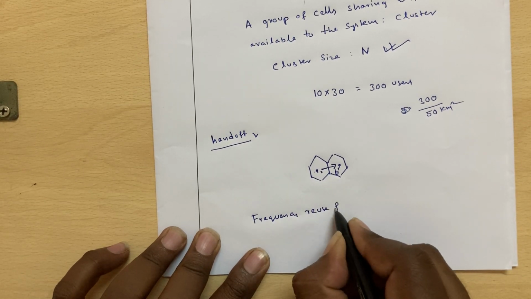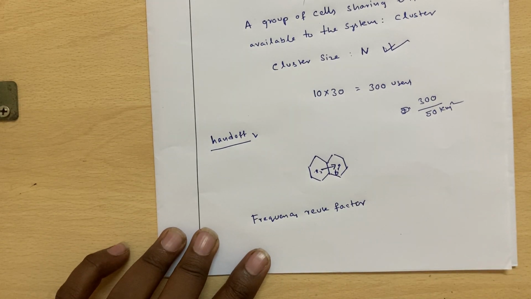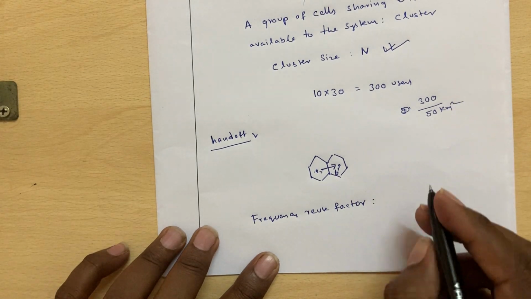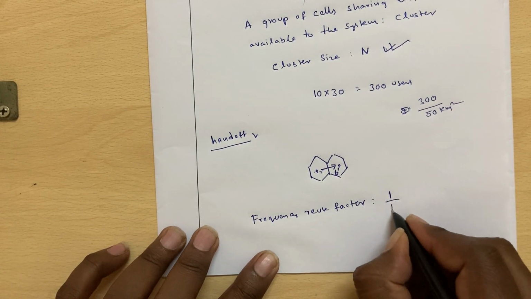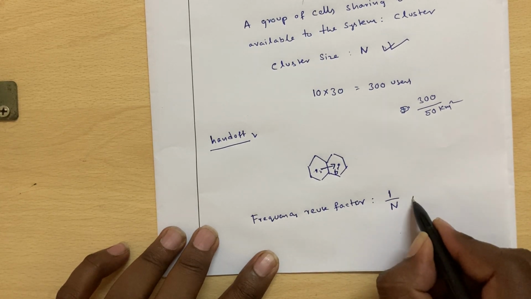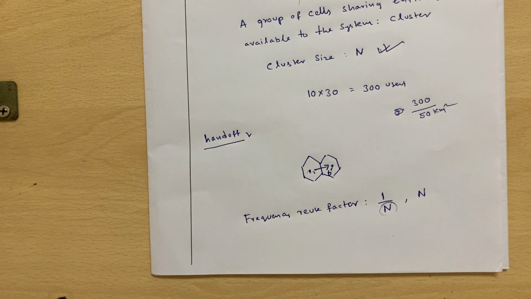Frequency reuse factor, or frequency reuse ratio, also fine. So frequency reuse factor is nothing but, in this case, 1/n, right? In the textbook they mention n directly as the frequency reuse factor. The meaning is in how many parts we are going to divide the available spectrum. That is the meaning of frequency reuse factor.